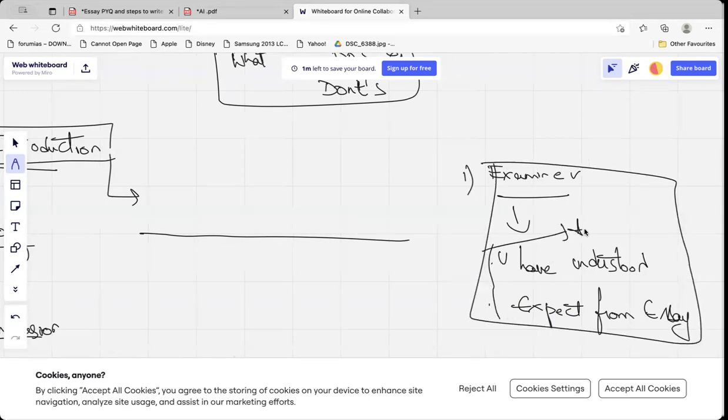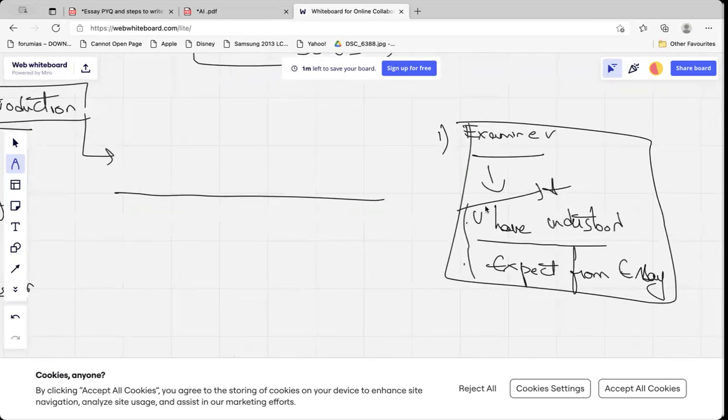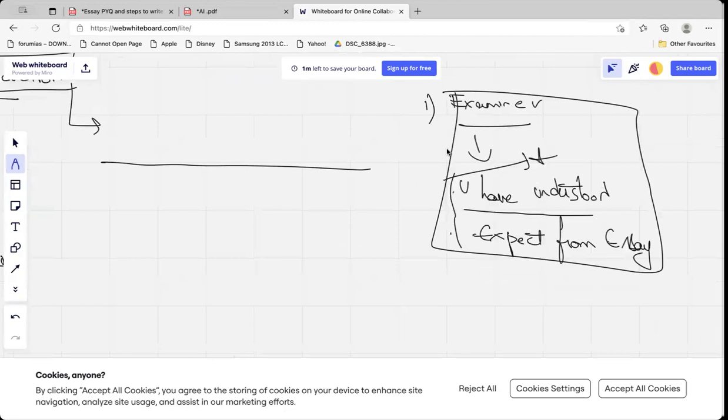If you are writing a philosophical essay, this is a major thing. You have understood the essay, and what the examiner can expect from your essay in the body should be properly communicated. It's very important. How you communicate to the examiner that you have understood the essay, and what you are going to write in the body, that should be communicated here. And never conclude your essay in the introduction.